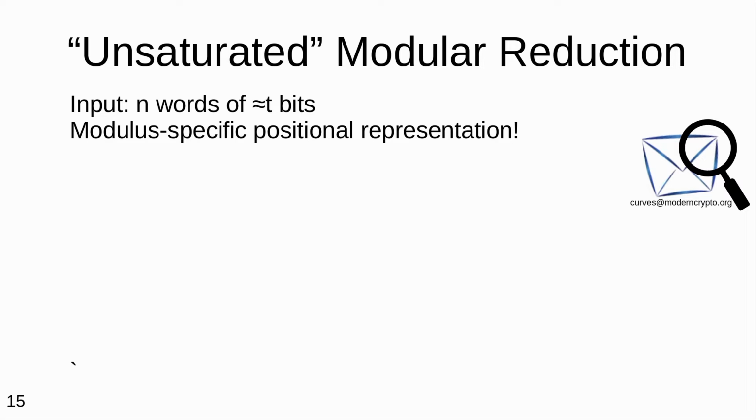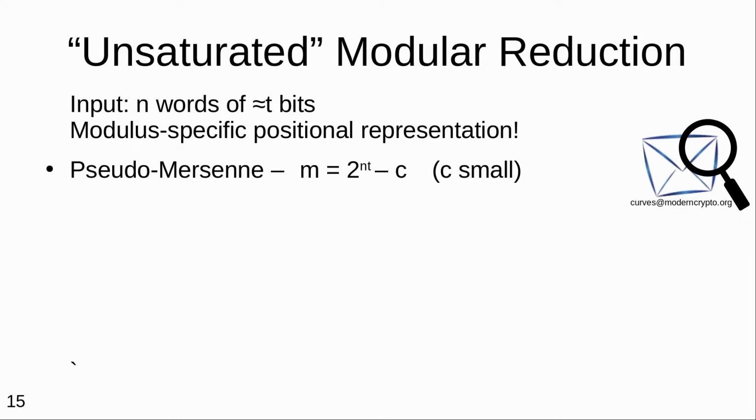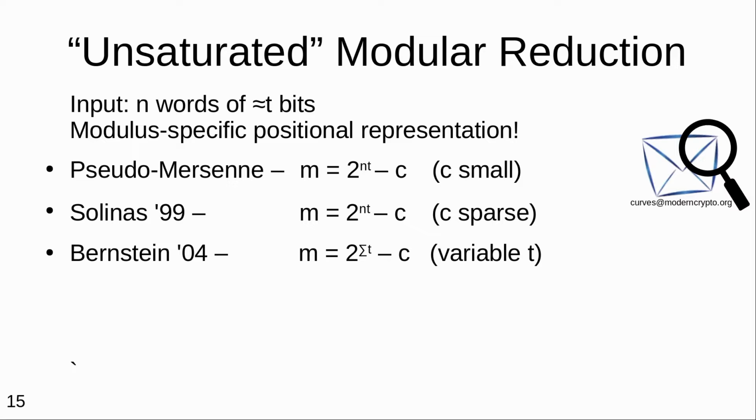But just to give you a background of what we're talking about here, we have representations of integers that might be hundreds of bits long using a handful of machine integers that are 32 or 64 bits long. We might not use all 64 bits of each machine integer. And then we choose the representation so it matches the primes we use. We want our representation to be very similar to the prime. There should be a small difference c that is explicitly accounted for. And the c could be literally a small number, or it could be a sparse number that has only a few bits set. Or it could only be possible to find a small c if you use different numbers of bits in every position of your representation.